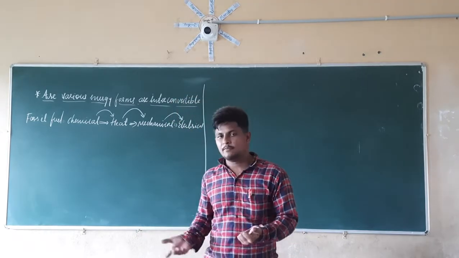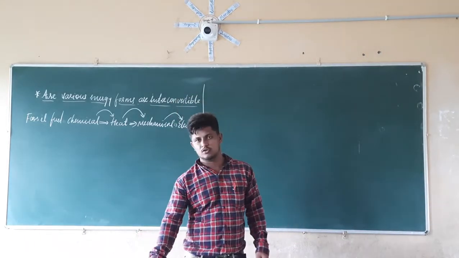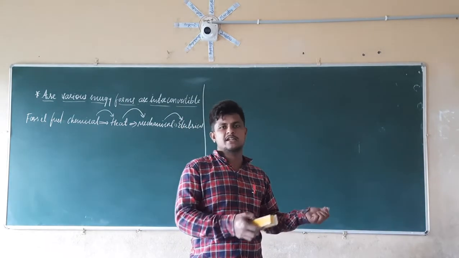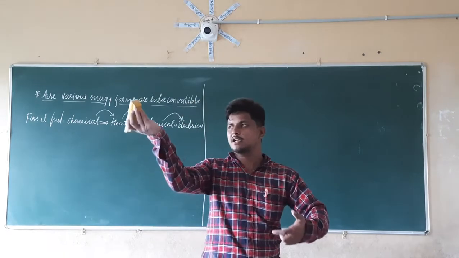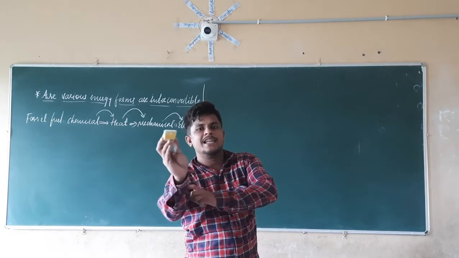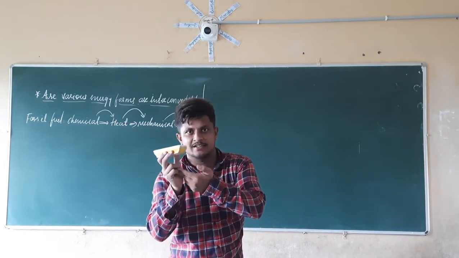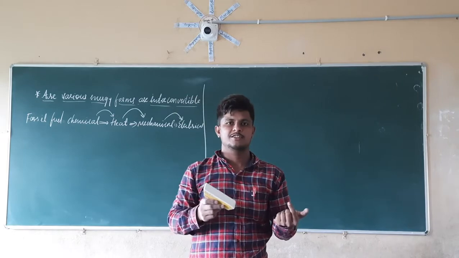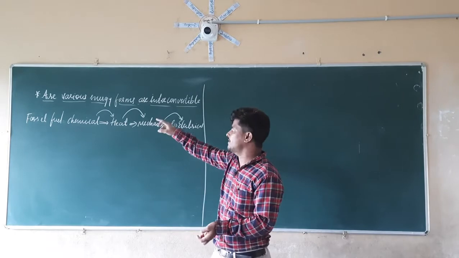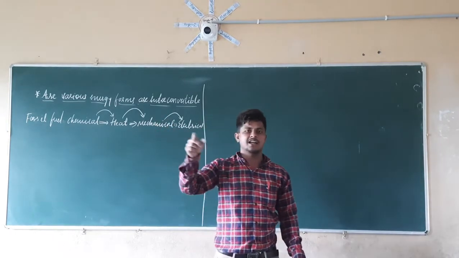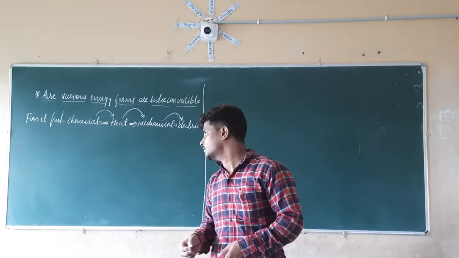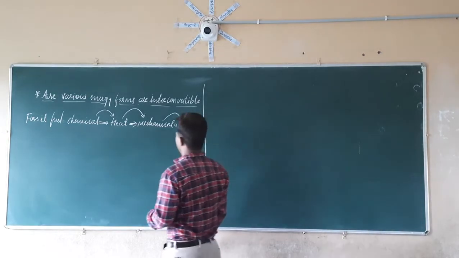Right. So for example, if you take muscular energy, if we want to throw this duster, what am I going to do? I am going to utilize the chemical energy which is produced inside our body, which is converted into mechanical energy, and I am going to throw this duster like this. So this mechanical energy is again transferred to this duster. This duster acquires the energy from us. So this happens because the various forms of energy are interconvertible. They convert into other energy forms, like fossil fuel, chemical, heat, mechanical.